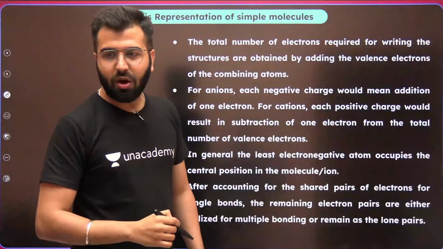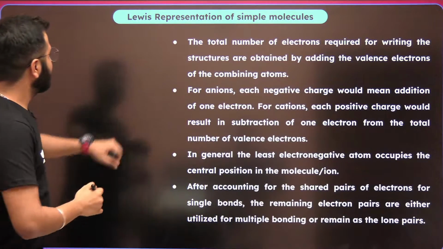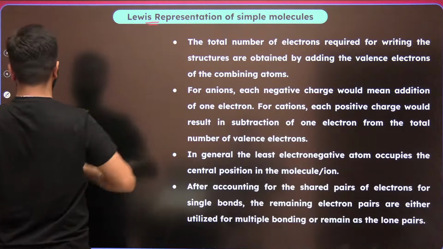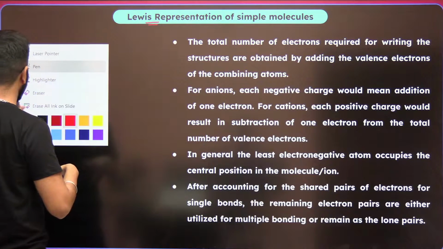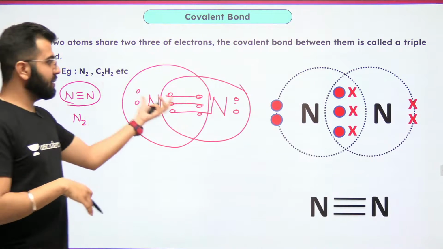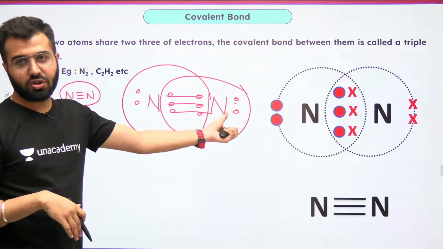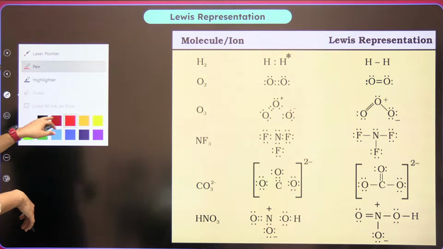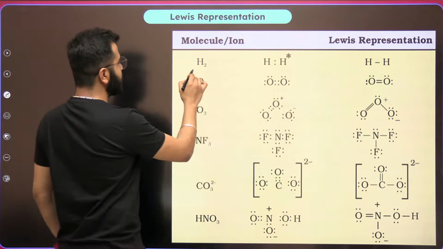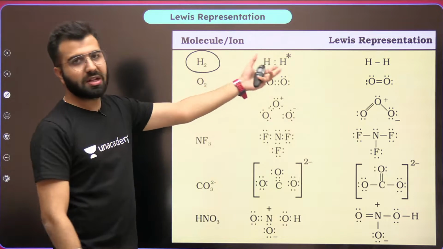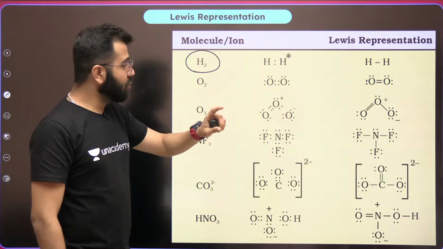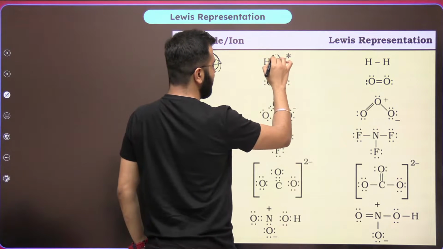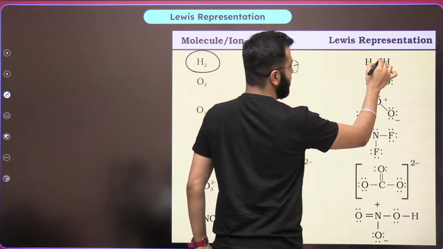Cool? And now we will talk about the Lewis representation. Whatever I have been doing is actually giving you a glimpse of Lewis representation. We'll talk about more. So what are we really looking at? Hydrogen, H2. We're looking at Lewis representation. Whenever we see 2 electrons getting shared, we make it 1 dash.